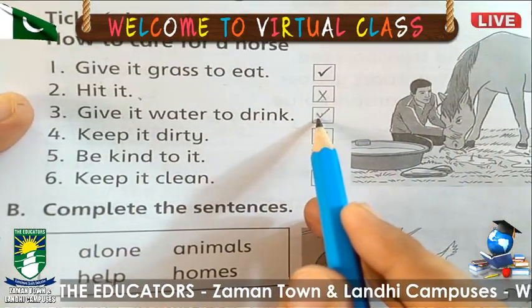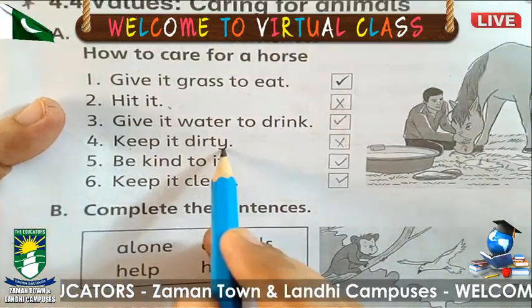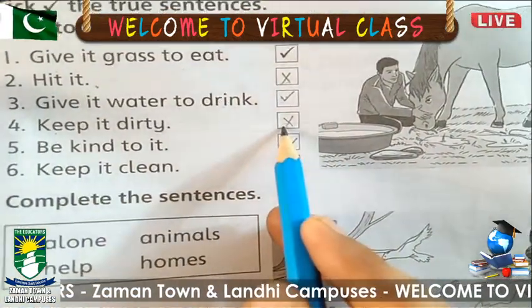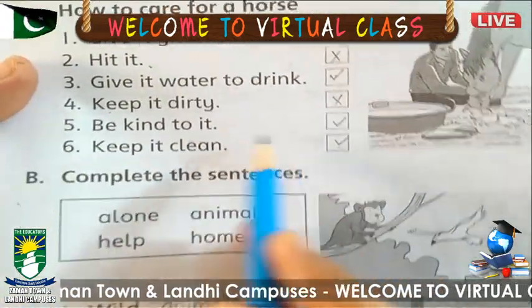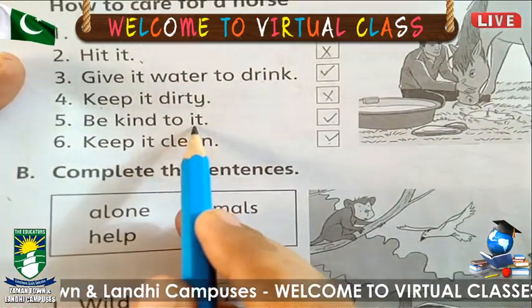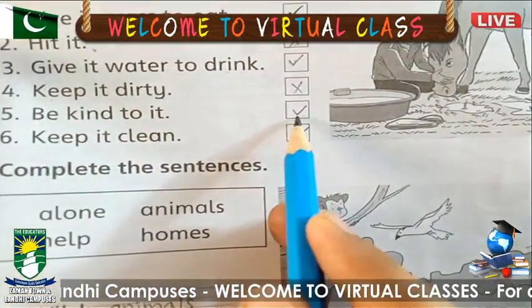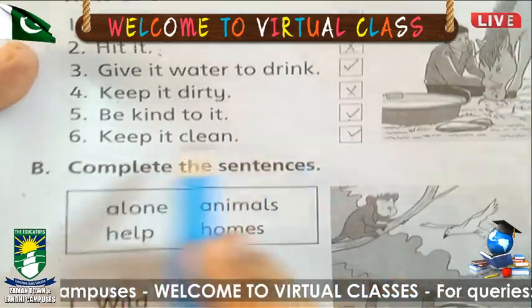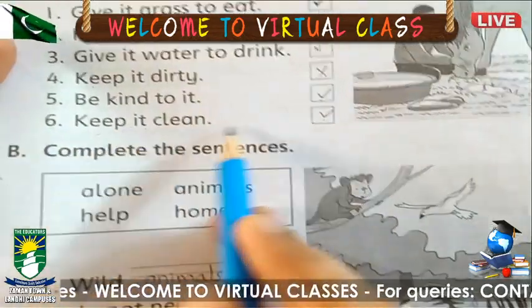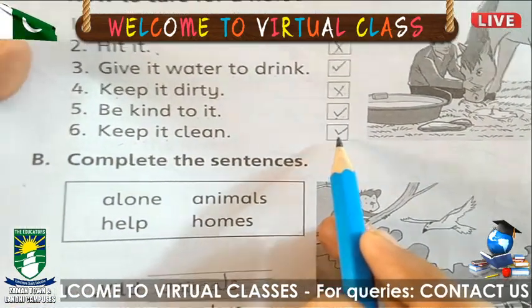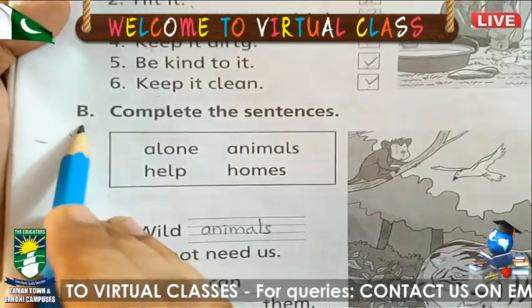Okay, show here a tick. Keep it dirty, no. So you will write here a cross. Be kind to it. Yes, we should be kind to animals. Write here a tick. Keep it clean. Yes, we should keep it clean. Write here a tick.